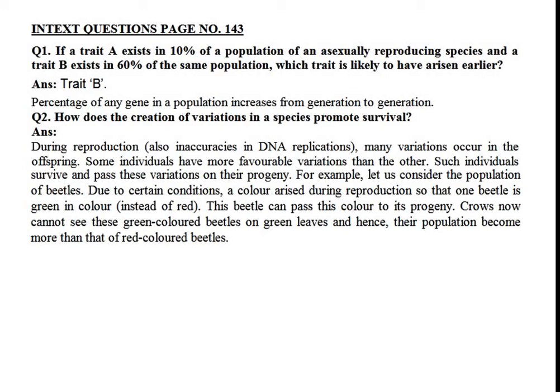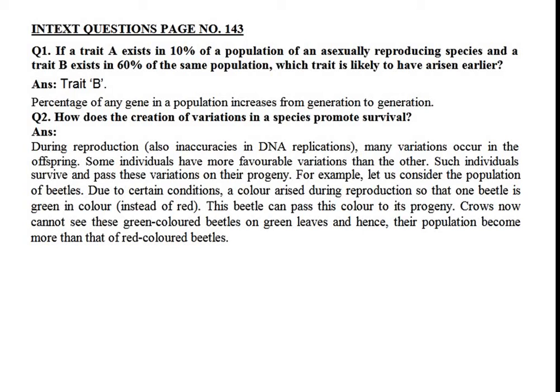In a certain population, how can we find out which variation arose earlier and which exists already? The variations which arose earlier are in a higher quantity, and the newly produced variations are in a lower percentage.